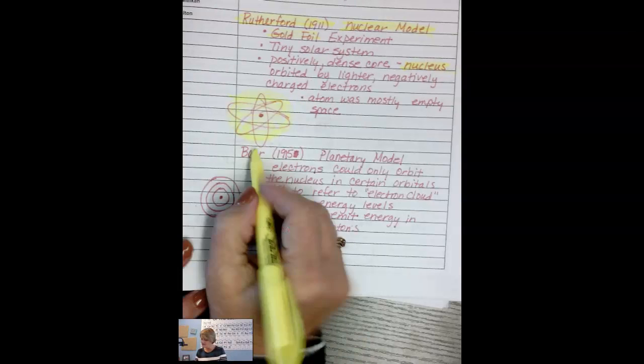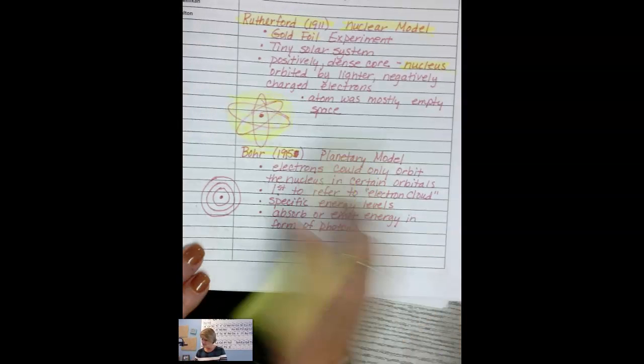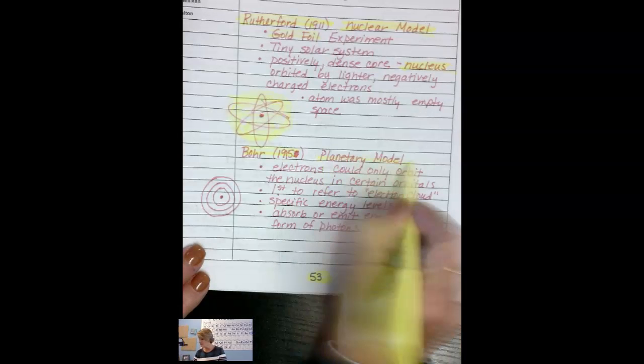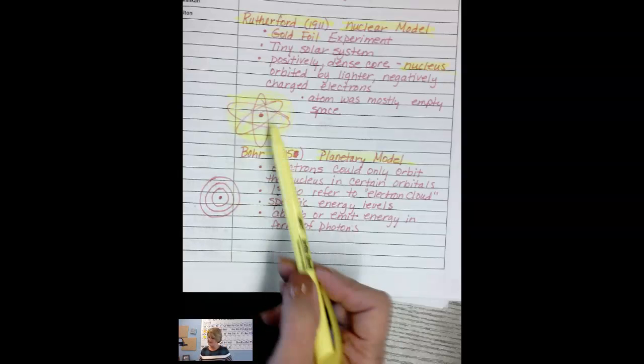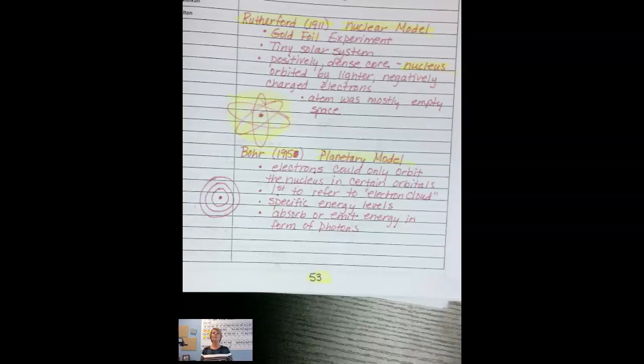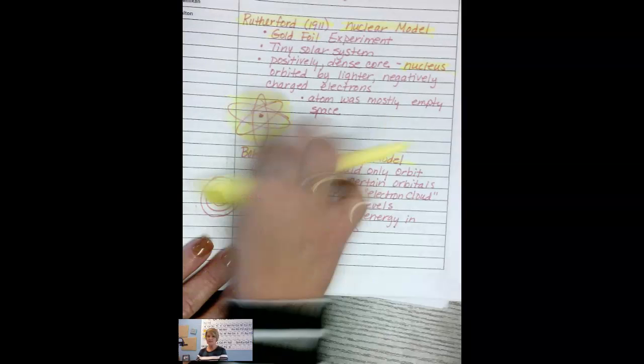This is Bohr. I believe he was in 1915, but you could always double check that number for me. But somewhere in that vicinity, after Rutherford for sure. And his is called the Planetary Model. So very similar to Rutherford in a way, because Rutherford thought this looked like a tiny solar system. But where Bohr's differs is that Rutherford really didn't know what this looked like. He just knew that the electrons were out here somewhere.